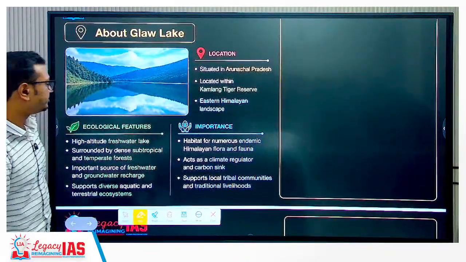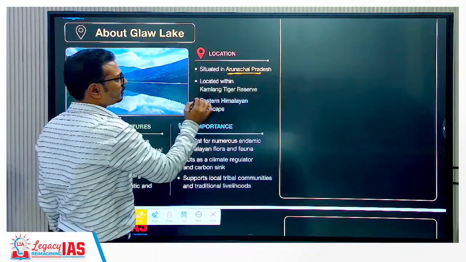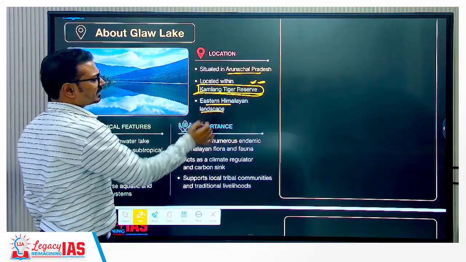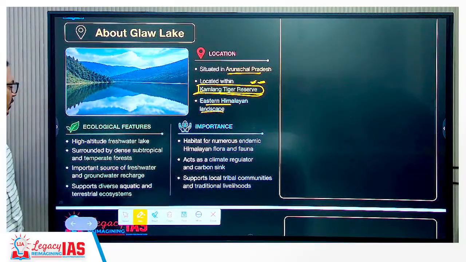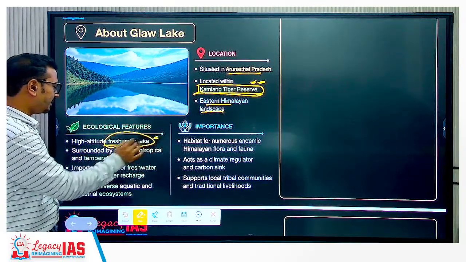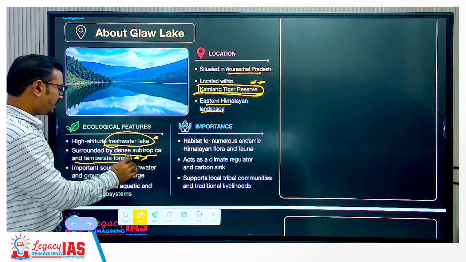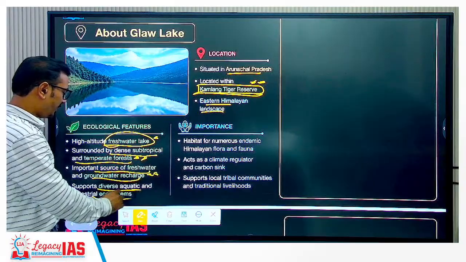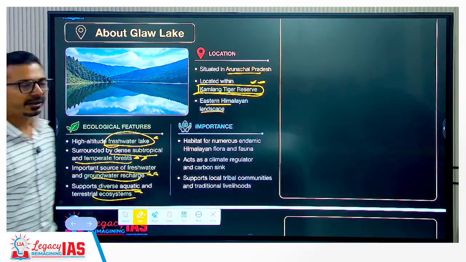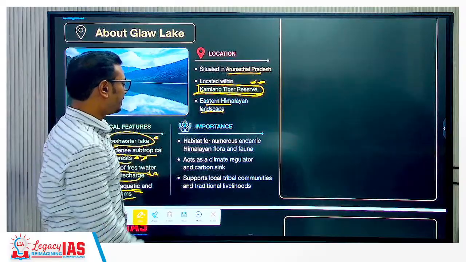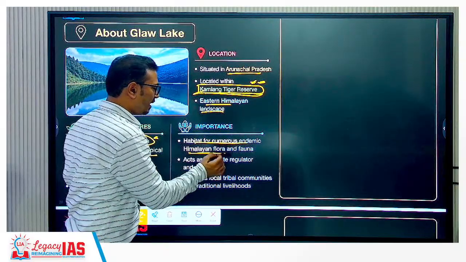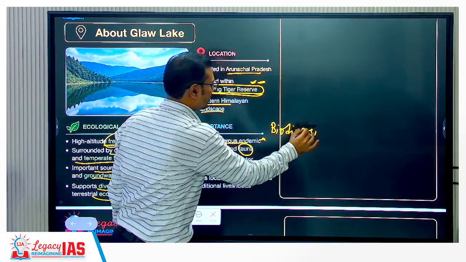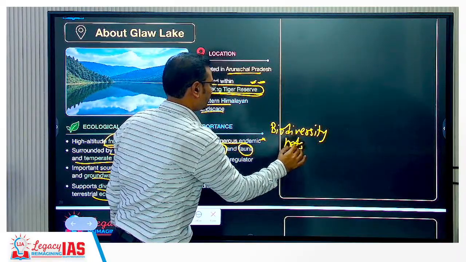About this location: it is situated in Arunachal Pradesh within Kamlang Tiger Reserve. Remember this also, Kamlang Tiger Reserve, eastern Himalayan landscape, which is also a biodiversity hotspot. Now ecological features: a high altitude freshwater lake is there, subtropical and temperate forests surround it, an important source of fresh water and groundwater recharge, with diverse aquatic and terrestrial ecosystems in the nearby area. Now what is the significance? Habitat for numerous endemic Himalayan flora and fauna. So biodiversity is there, right? Biodiversity hotspot, we can say.